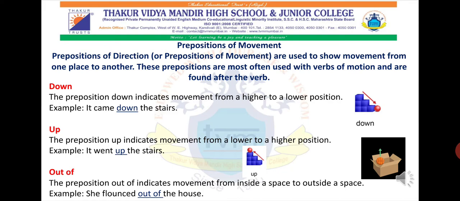Okay, she flounced out of the house. So we see that some kind of movement has taken place, and therefore we use the preposition out of. I hope these three prepositions of direction are clear. We will move ahead with our next preposition in prepositions of direction.